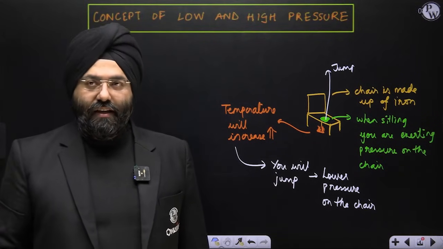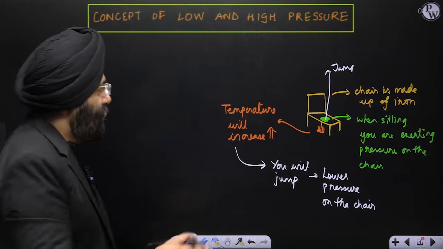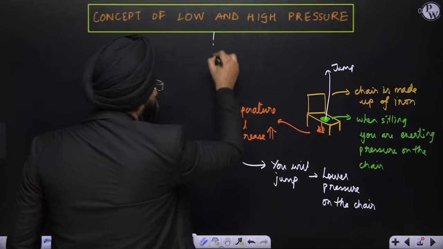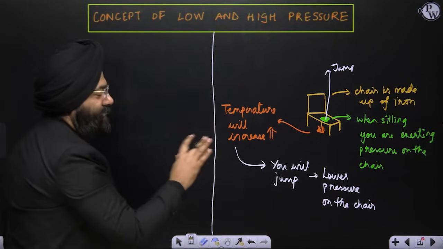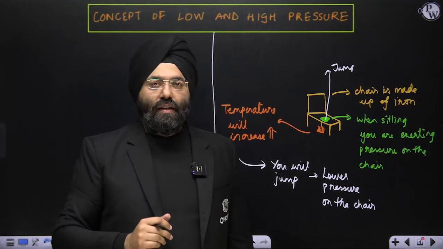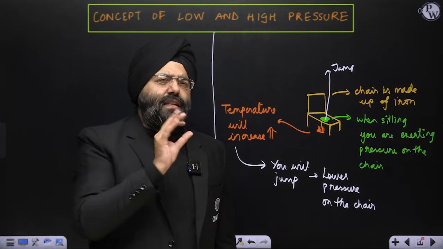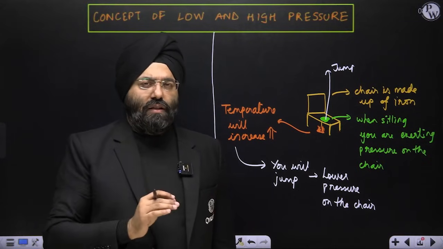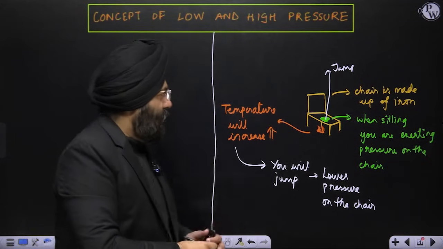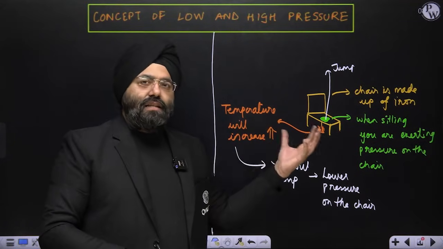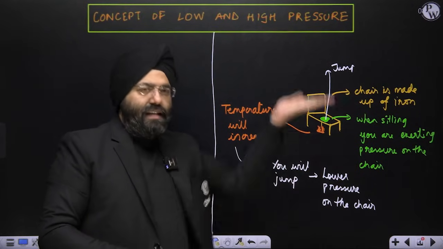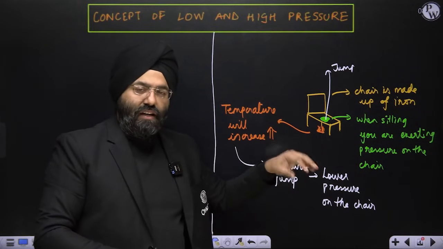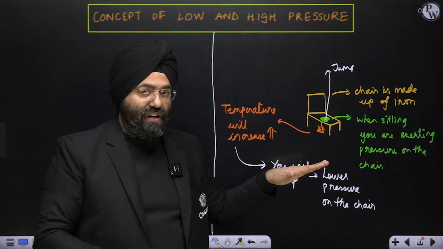In geography, this was a basic understanding which I wanted to give you through this analogy. I will go to the geography part, we don't need to worry about that. But what do you understand from this? When the temperature is increasing, something is rising and the pressure that was there is decreasing. That means low pressure is being created.